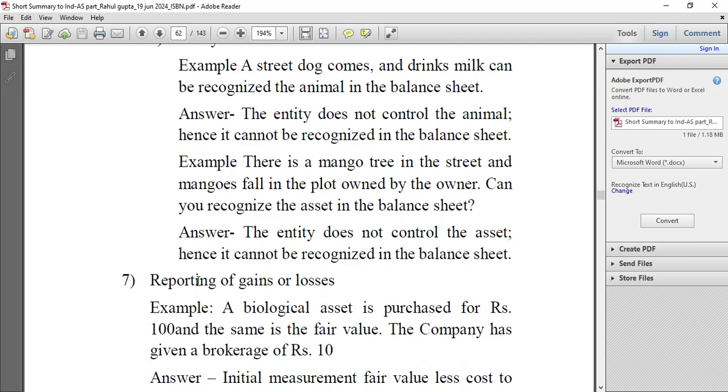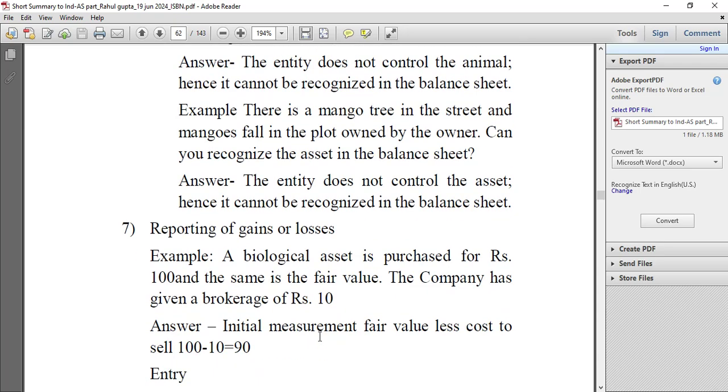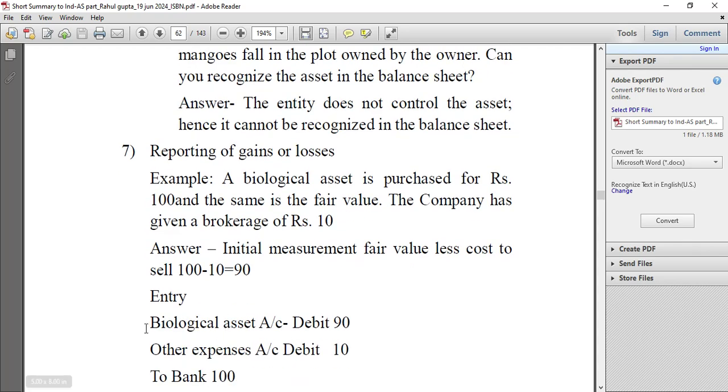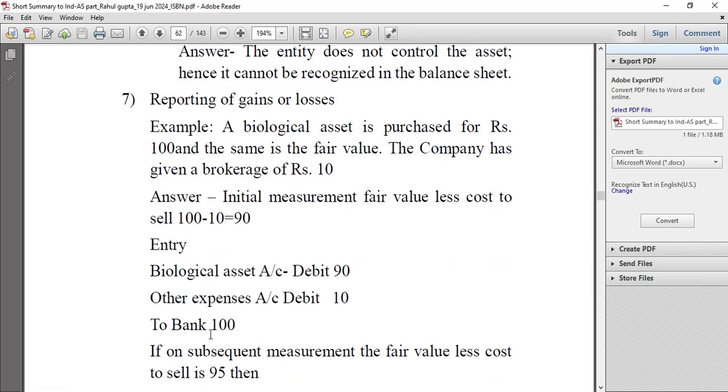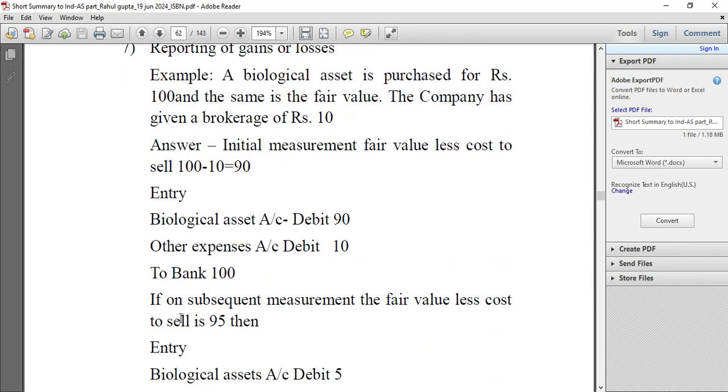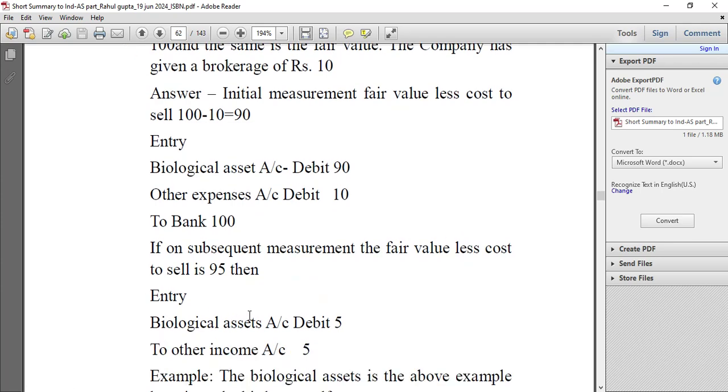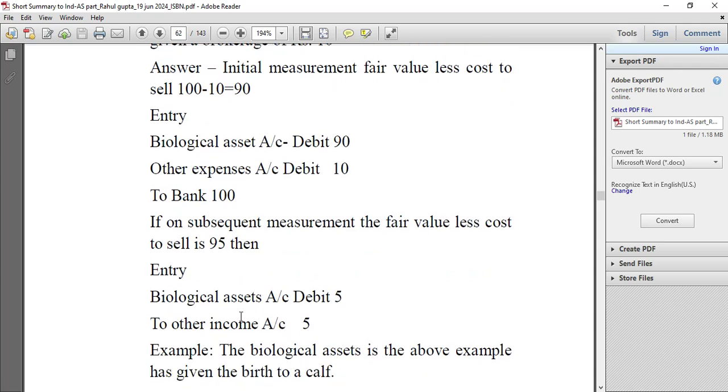Reporting of gains and or losses. A biological asset is purchased for rupees 100 and the same is the fair value. The company has given a brokerage of rupees 10. Answer: initial measurement at fair value less cost to sell, 100 minus 10, 90. Entry: biological assets account debit 90, other expenses account debit 10, to bank 100. If on the subsequent measurement the fair value less cost to sell is 95, then biological assets account debit 5 to other income 5.